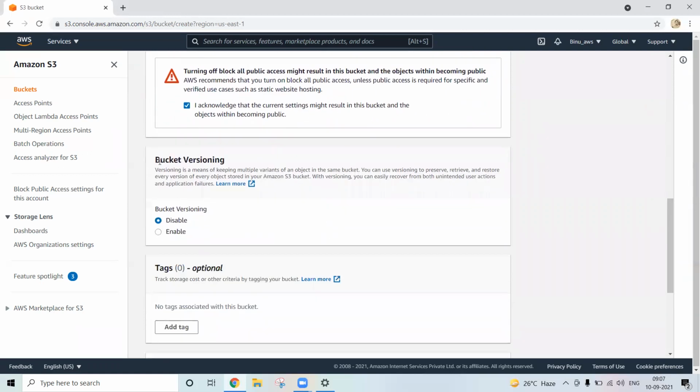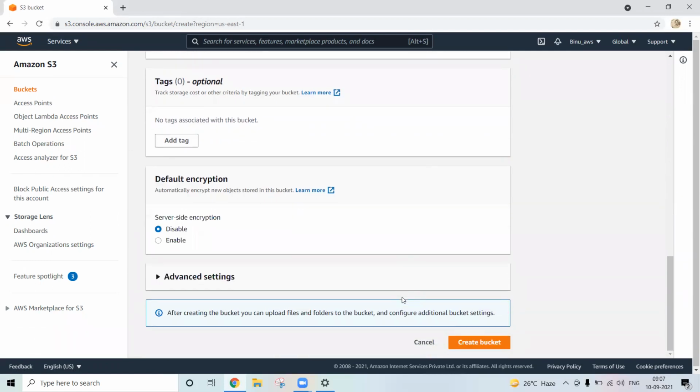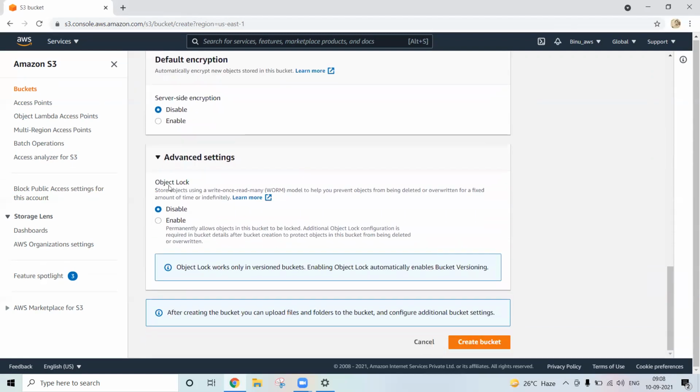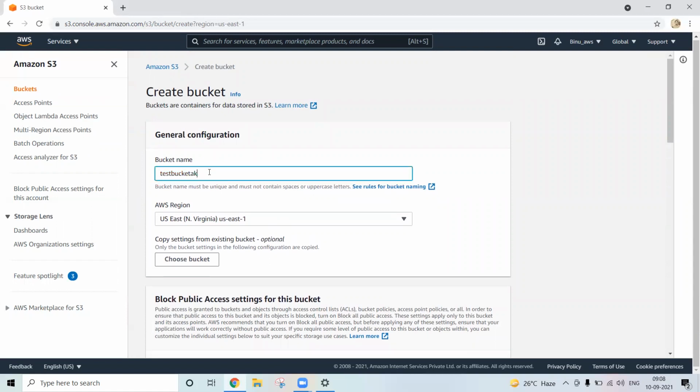Now, bucket versioning we discussed, right? Versioning is a means of keeping multiple variants of an object in the same bucket. This time you can disable it, or after creating the bucket you can enable versioning on top of that. Let's keep it default. From the DBA point of view, default encryption you can enable or not. In the advanced settings, object lock, you can enable or not. Leave it, simply create with default settings. The test bucket already exists in this region, so let's make it test bucket AK.